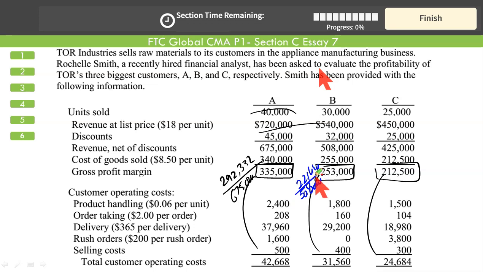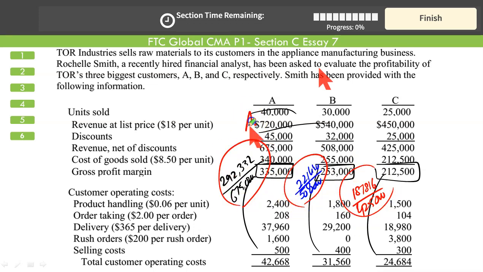And for the last one, 212,500 less 24,684 will give you 187,816. This is what percentage of the sales revenue? 425. If you want to show, you can show these workings only.